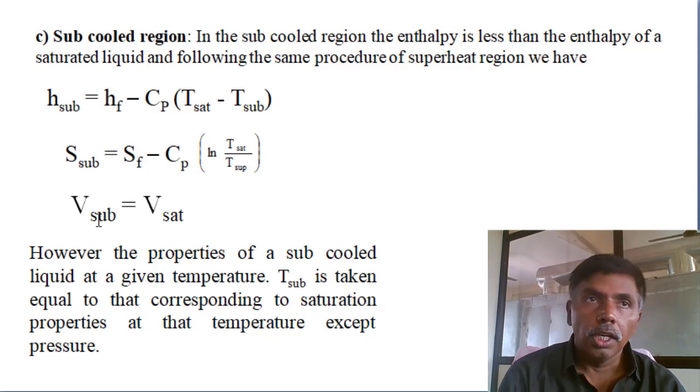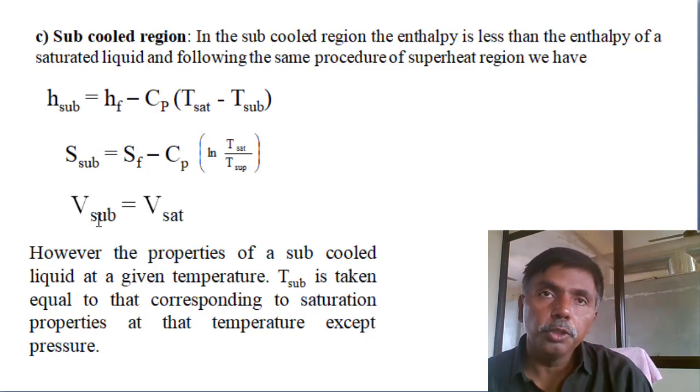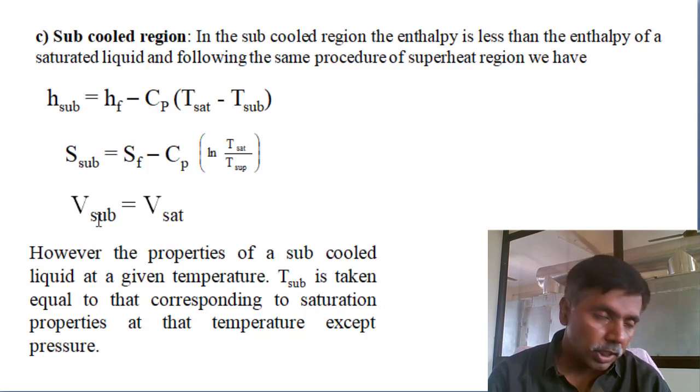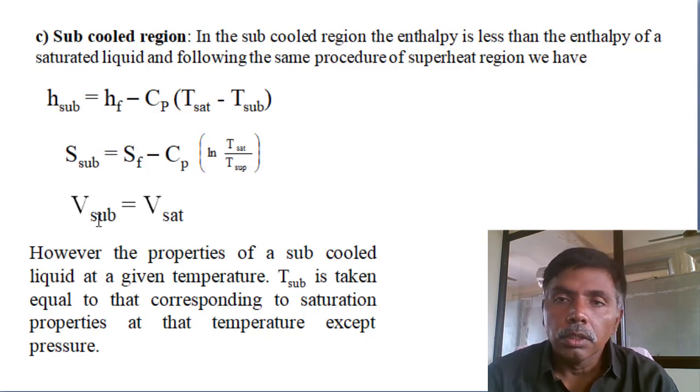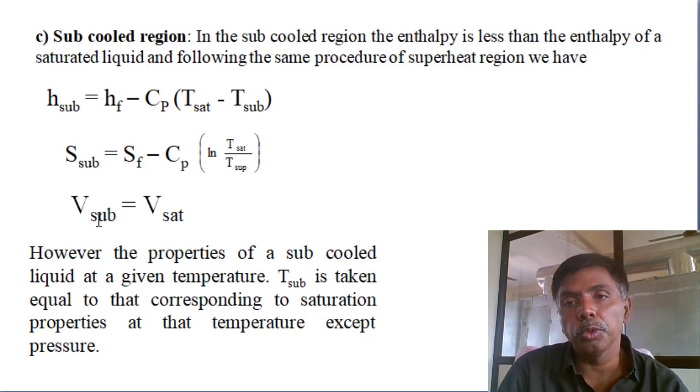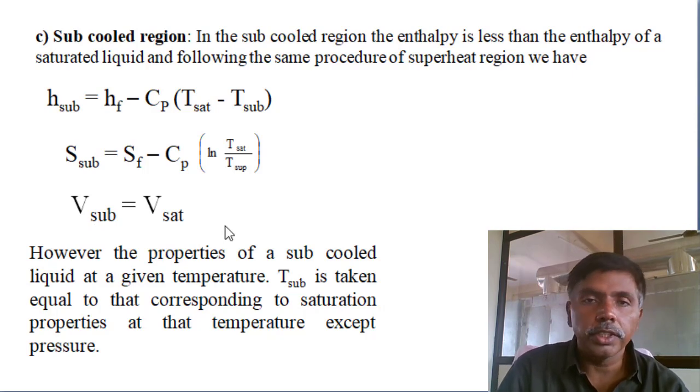Why? Because in liquid the specific volume is 0.001 cubic meter per kg. Further reduction of temperature also gives a negligible change in specific volume. That's why the specific volume at subcooled and saturated liquid is the same. These are the properties we are extracting.